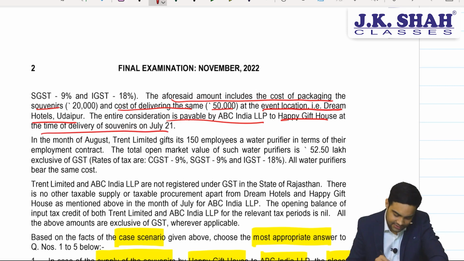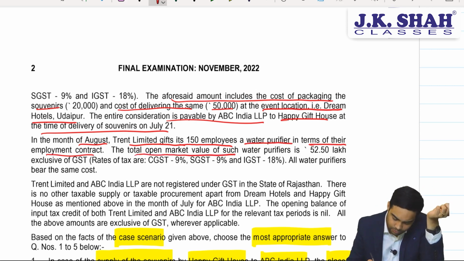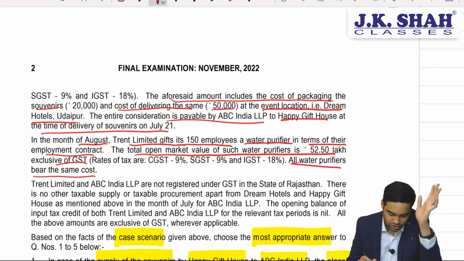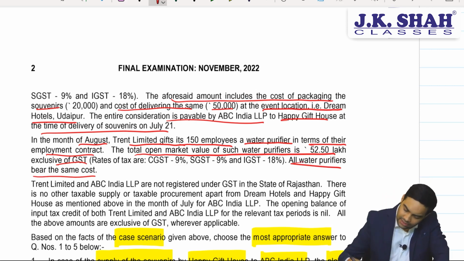on July 21st. In the month of August, Trent Limited gifts its 150 employees a water purifier in terms of their employment contract. First class. If it is in terms of their employment contracts, anyways, let's see the valuation also. The total open market value of such water purifiers was 52.5 lakhs exclusive of tax. All water purifiers bear the same cost. Now, the moment it is in terms of employment contract, anyways GST would not apply, but let's see the valuation as well.